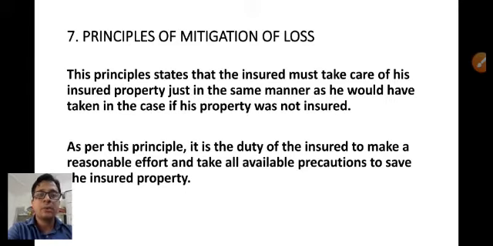Under the principle of mitigation of loss, whatever we insure, we should take care of it. It is not that because we are taking insurance, we can behave in any manner we want. We should take care of our goods and services that we have insured. It is not that we will feel that since we have taken insurance, we can behave inappropriately. We should take care of the goods in the same way as if we had not taken insurance on that subject matter.